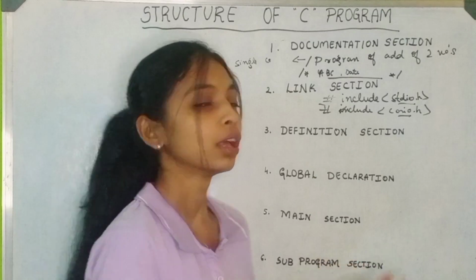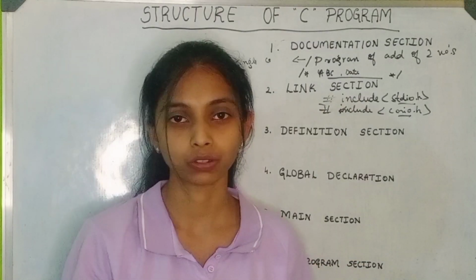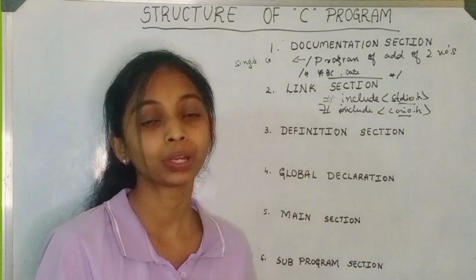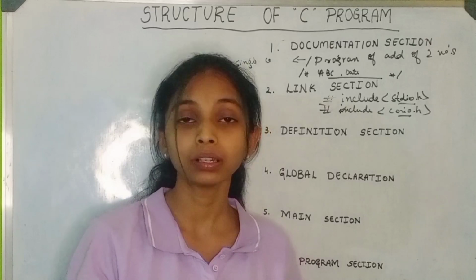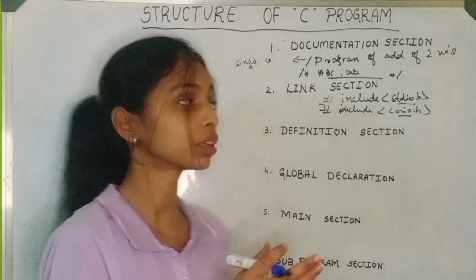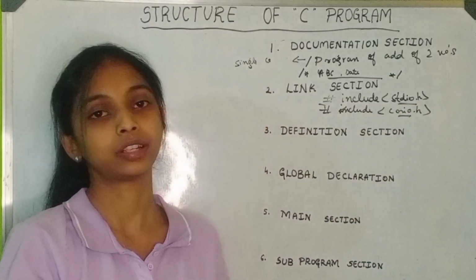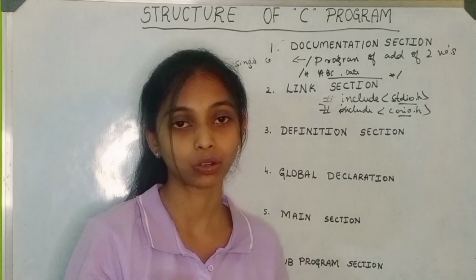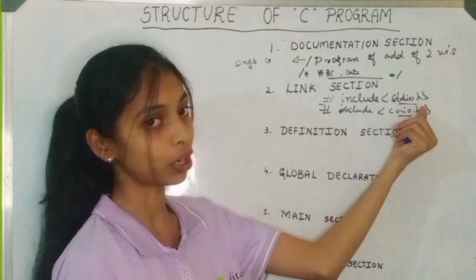For example, while writing a program, we will perform some input and output operations, that is printf and scanf. So what does printf do? It will print the output. What does scanf do? It will take the inputs. So if you don't use this stdio.h, your printf and scanf will definitely not work, because printf and scanf are connected to this stdio.h.